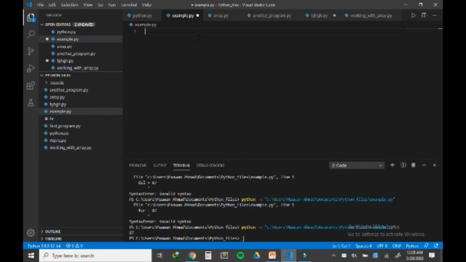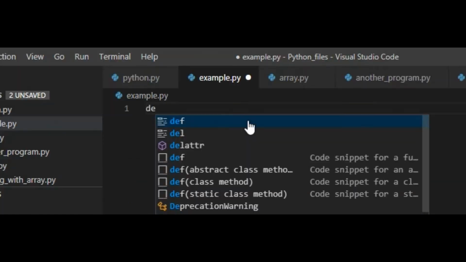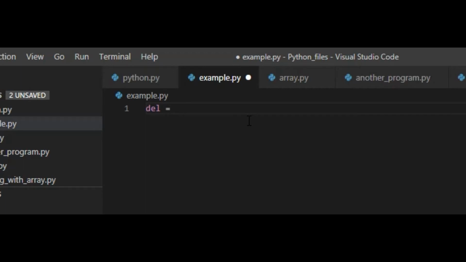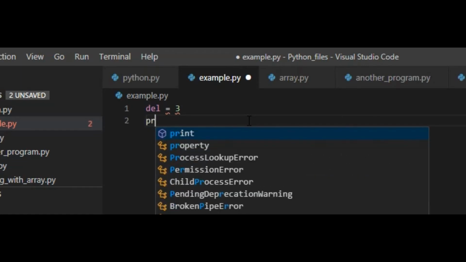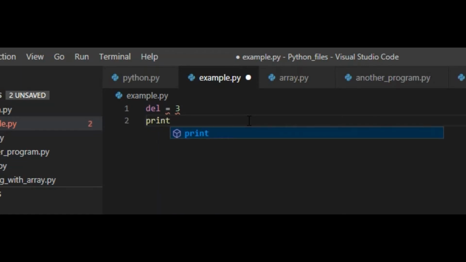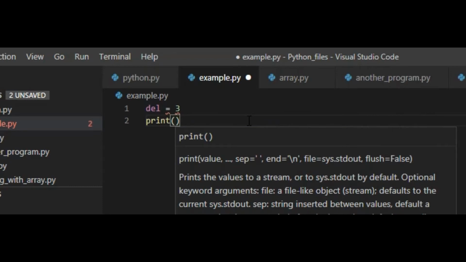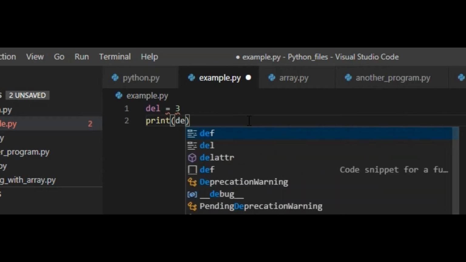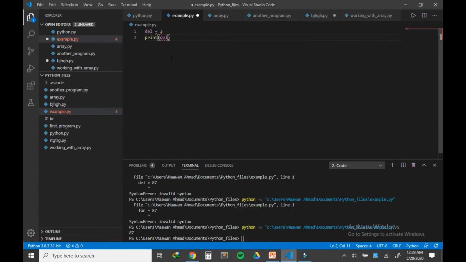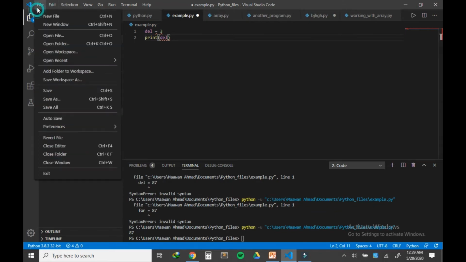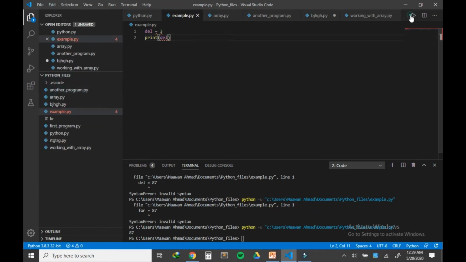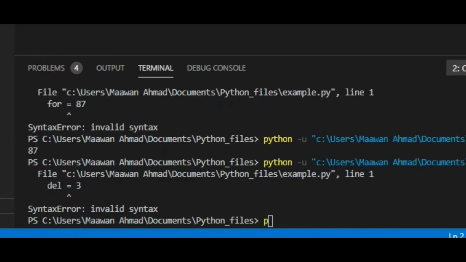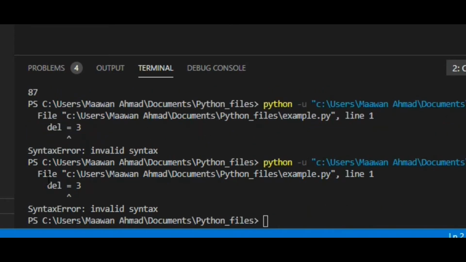So here's my program. I am creating a variable named delete, which I know is a keyword of Python, and I am storing a value of 3 in it. Then I want to print this value. I am using a print function and passing the identifier, that is delete. Now we have to save this file and run it. And it gives me a syntax error.